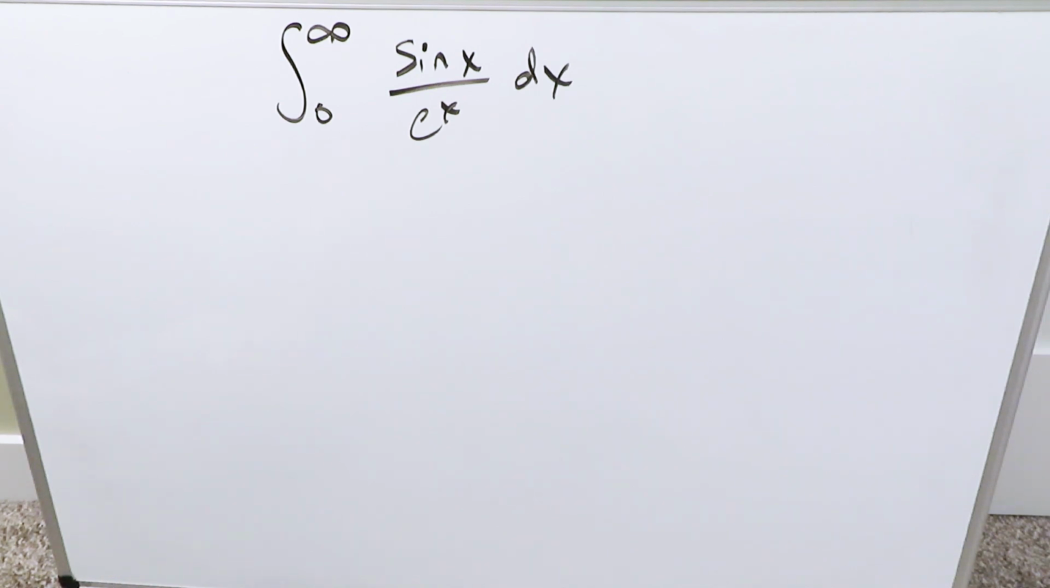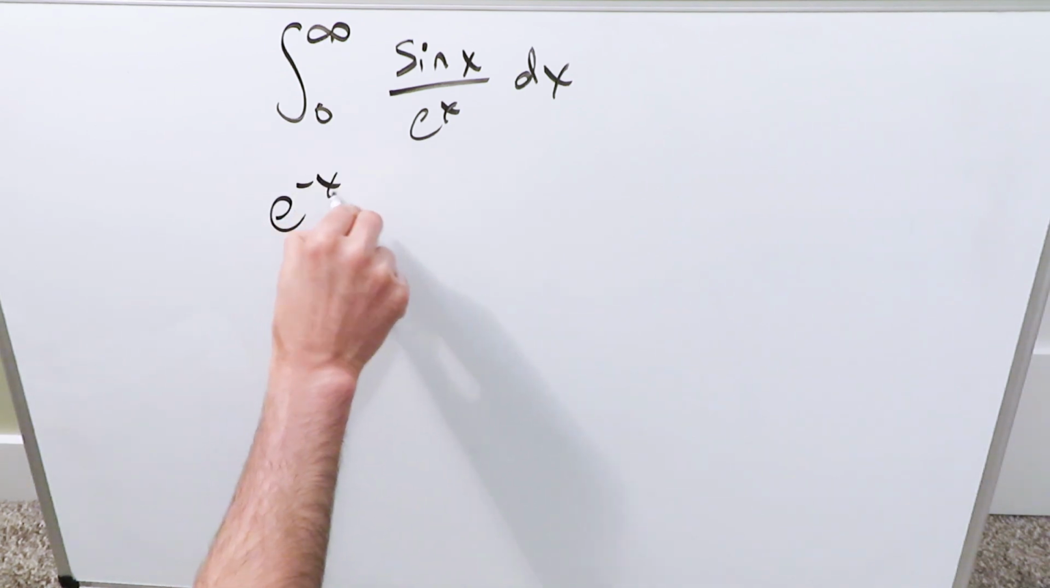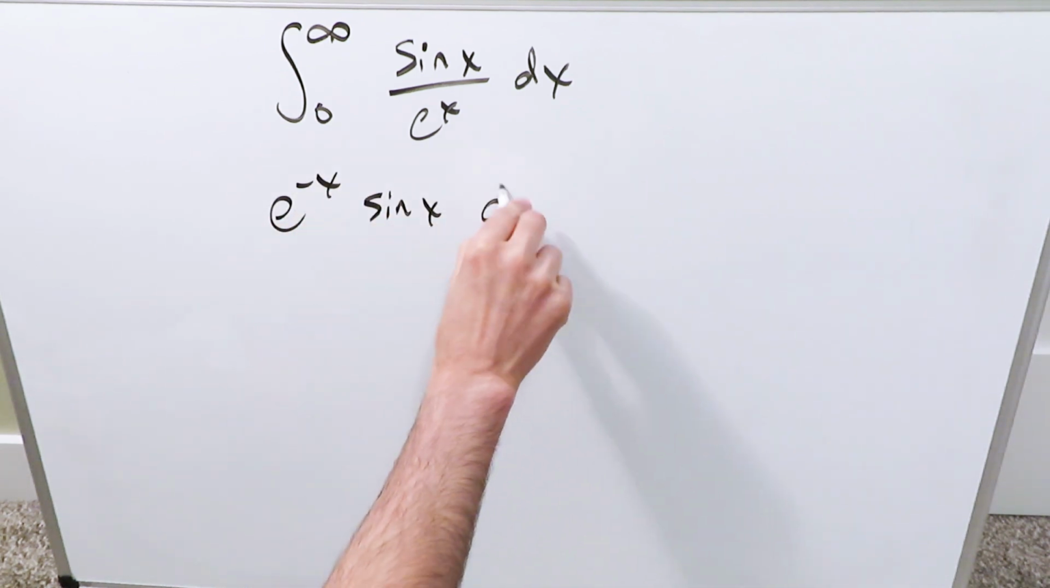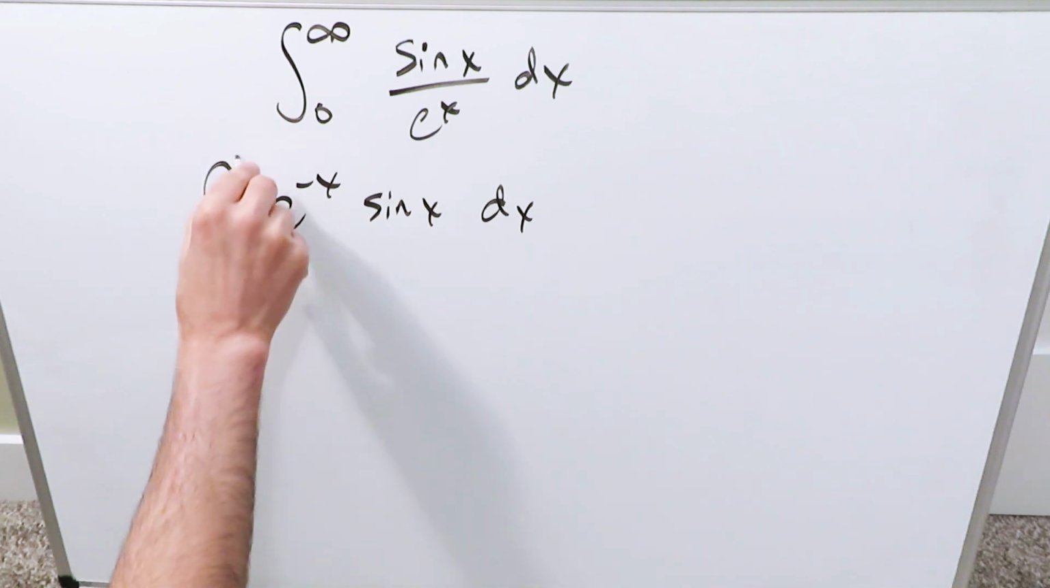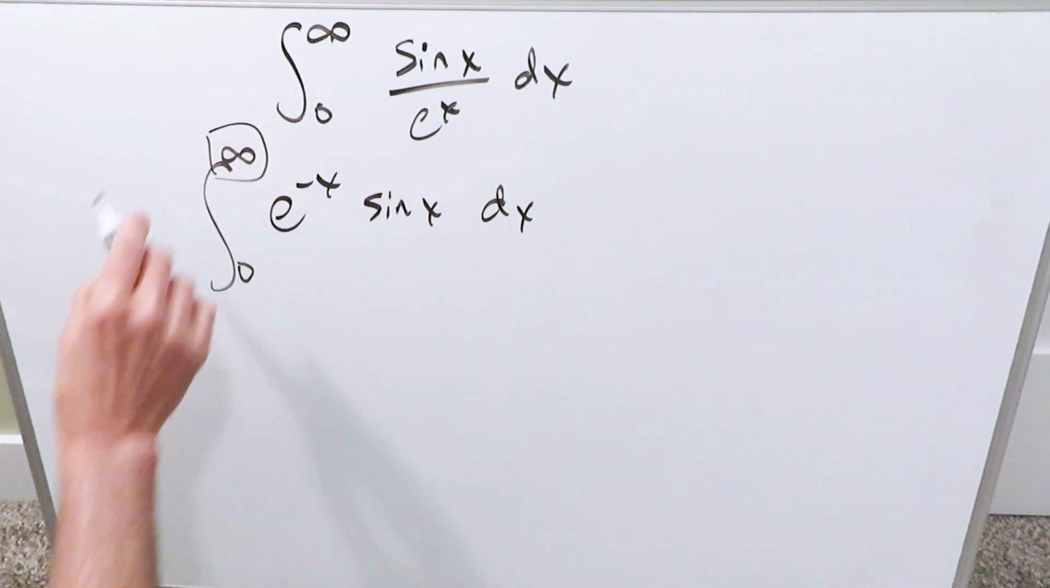Let's evaluate this integral. We're looking here from 0 up to infinity sine x over e to the x. This right here makes for an annoying integral, and I'll talk about momentarily why. It's fun, but it's annoying. You would be better off just rewriting this as e to the minus x sine x, and then you're looking at that 0 up to infinity. That infinity compounds the problems a little bit because we're looking at something which is improper.